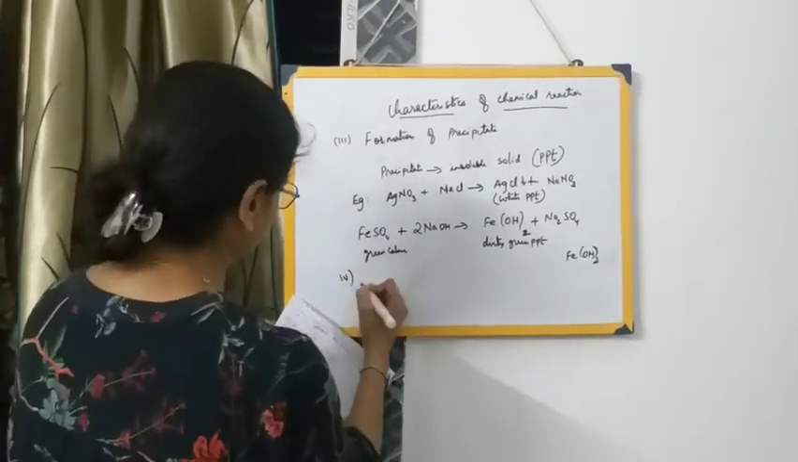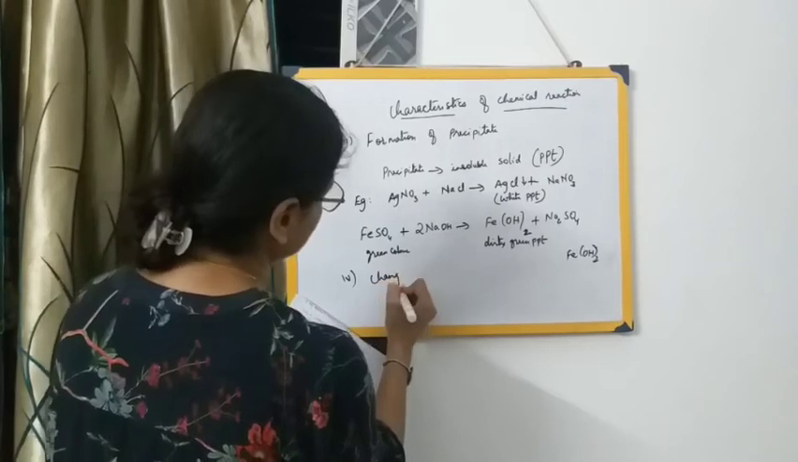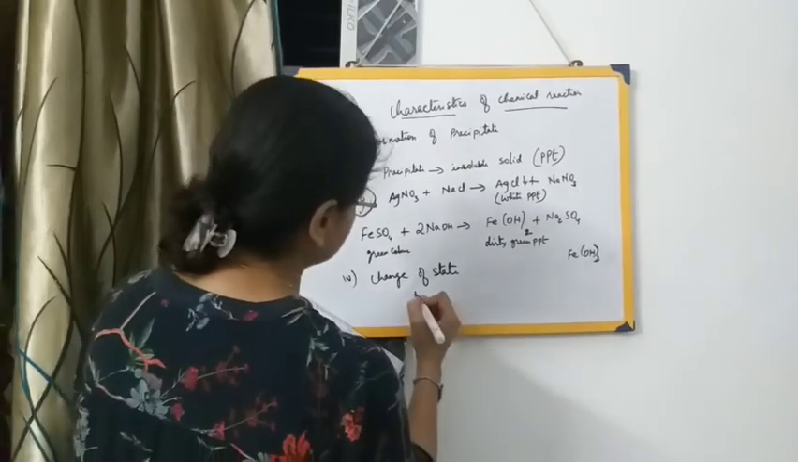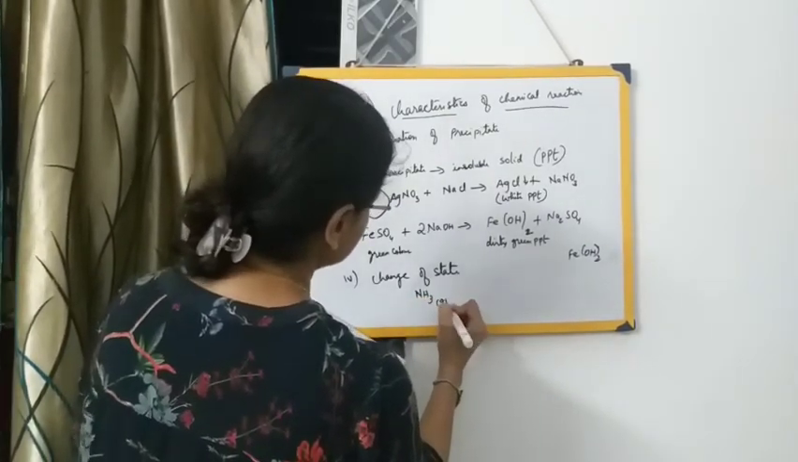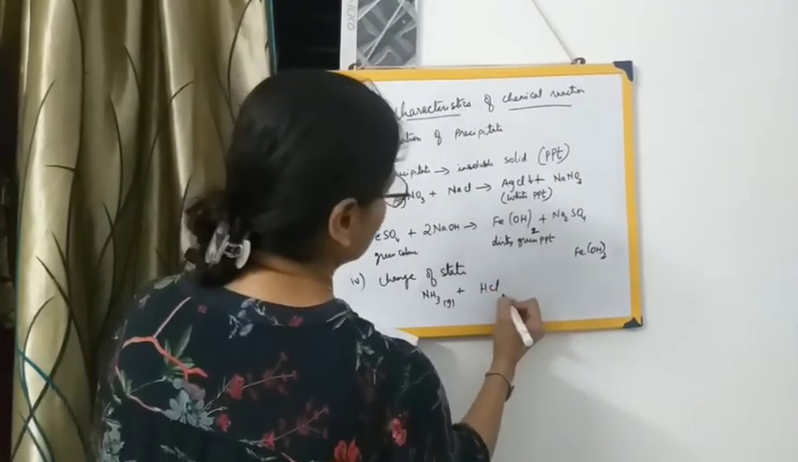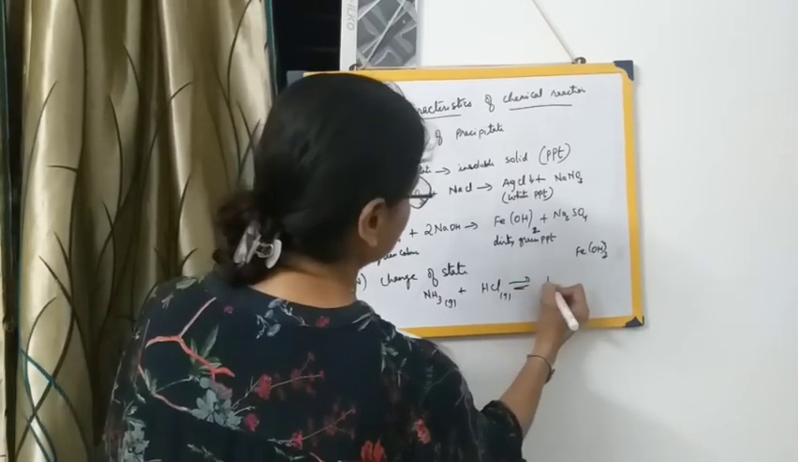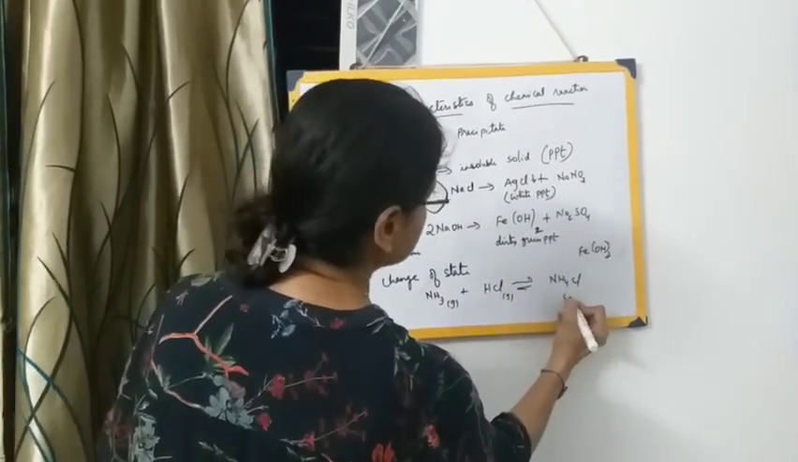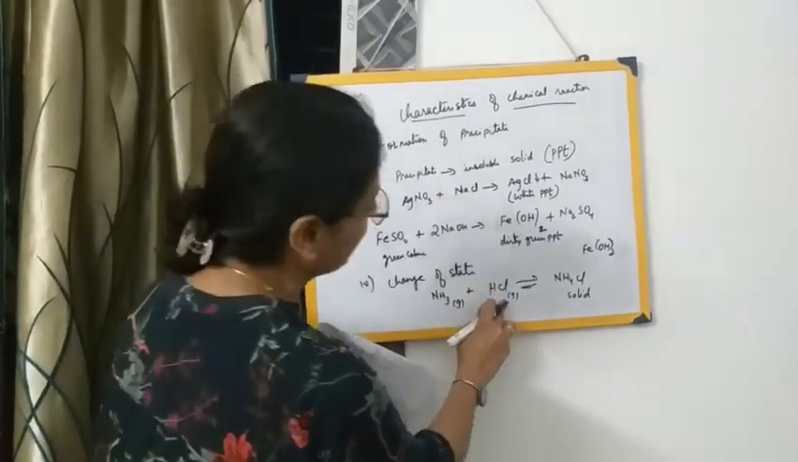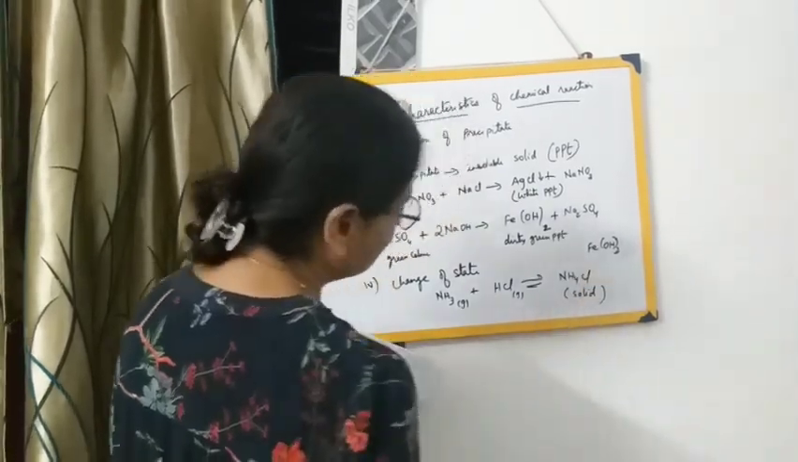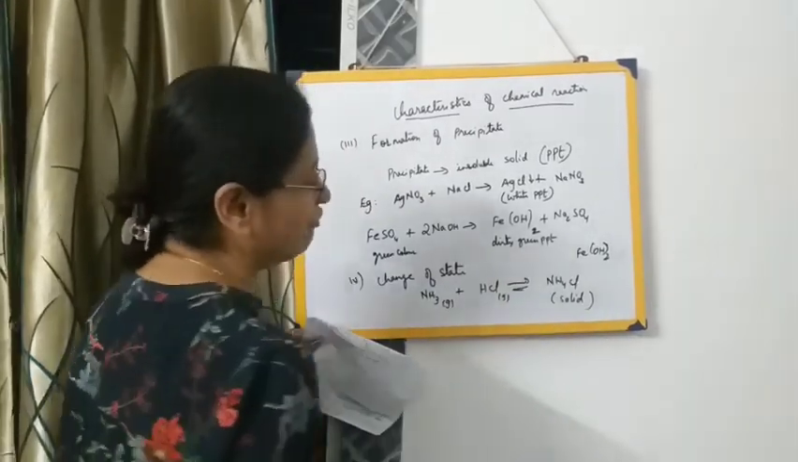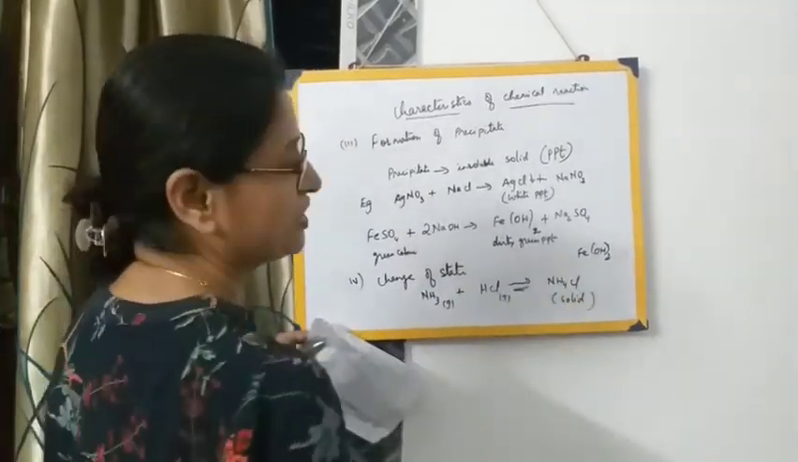Next and the last point, let me finish it fast, that is change of state. The state of the substances may change. That is, NH3 in the gaseous state reacts with HCl, which is also in the gaseous state. It is a reversible reaction leading to the formation of ammonium chloride, which is in the solid state. These two gases react, leading to the formation of a white solid, which is ammonium chloride. A change of state has taken place.